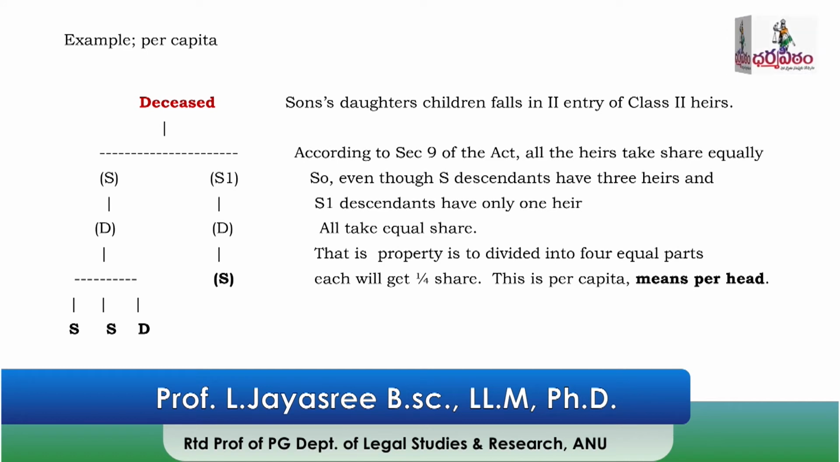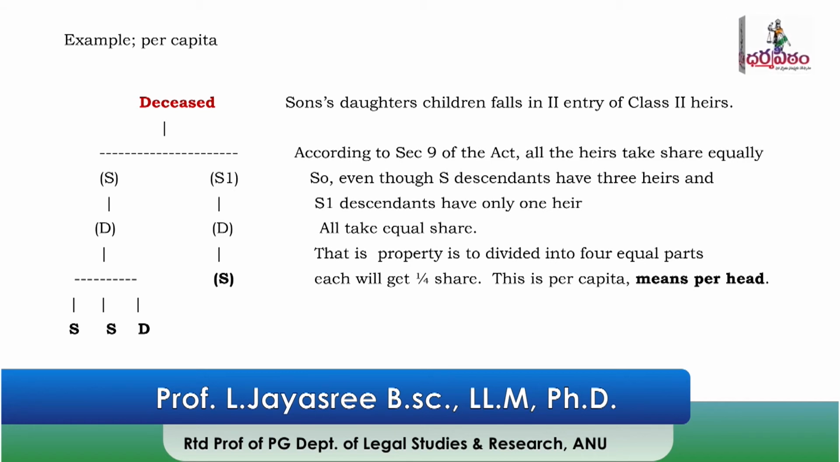What is the mode of distribution according to class? These all fall under class 2, entry 2 of class 2 heirs. There are no class 1 heirs, all are class 2 heirs. So they are eligible to take the property of the intestate. They are entitled to take, but there was no express provision regarding distribution of the property to the class 2 heirs by saying per stirpes. There was no express provision.